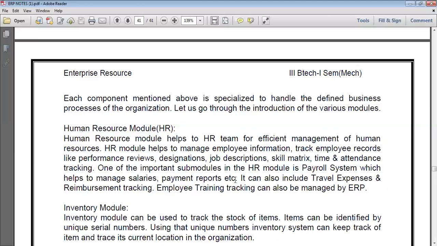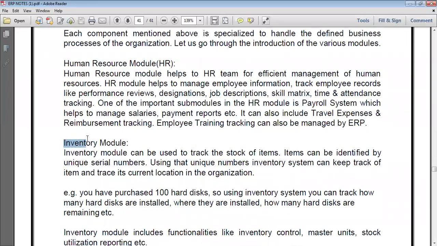Next, the inventory module. The inventory module can be used to track the stock of items. Inventory means stock, a particular stock. We have two types of stock: the closing stock and the opening stock. The inventory module can be used to track the stock of items, what is received and paid, and the closing stock and opening stock. It should explain that.